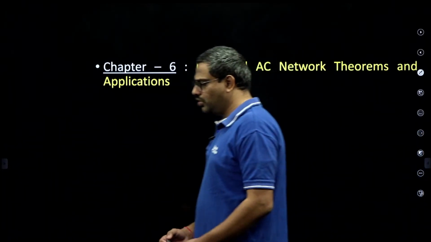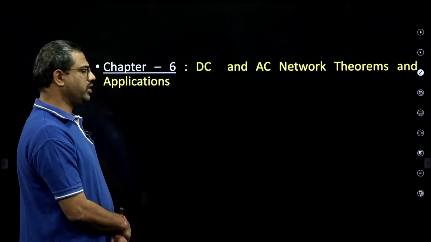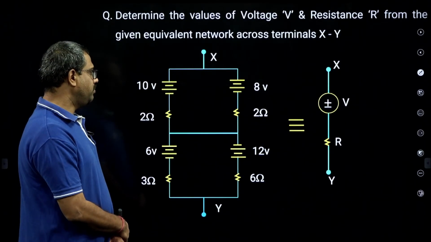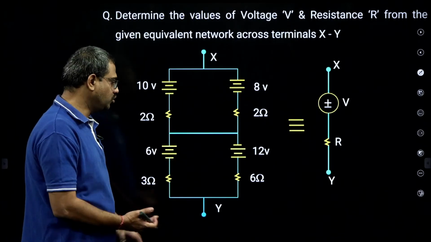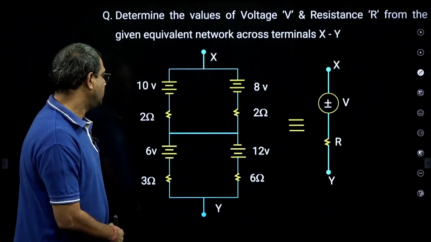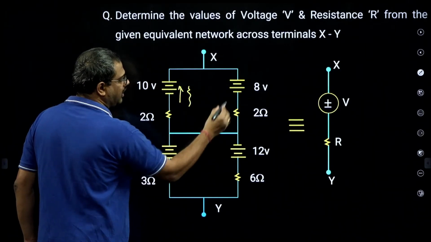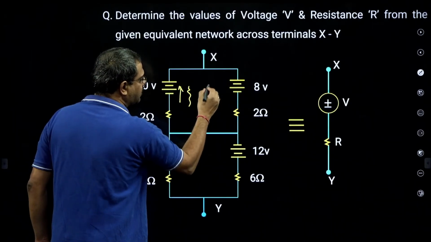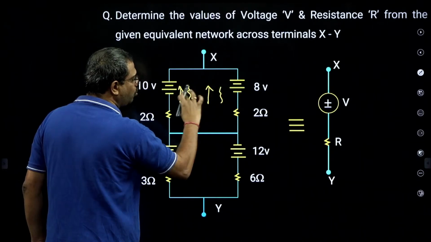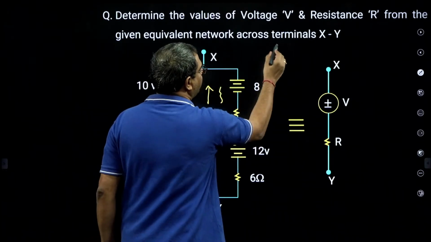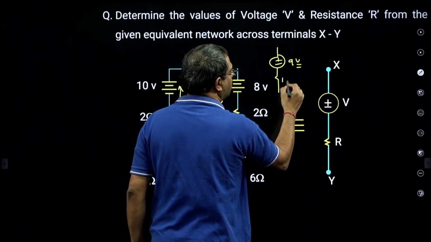Now the next module is, yes, simple, DC and AC network theorems, okay. A lot of things we did teach, but I will tell you something. See, if this is equivalent to dash, now source transformation technique, watch this. Now this is 10 by 2, 5 amperes up, 2 in parallel. Here 8 by 2, again 4 amperes up, 2 in parallel. 5 and 4, total 9 ampere up, and 2 in parallel with 1. So 9 ampere in parallel to 1 becomes 9 volts in series with 1.